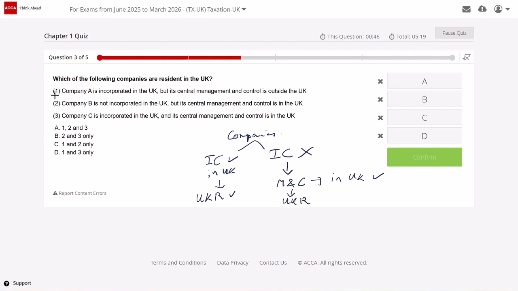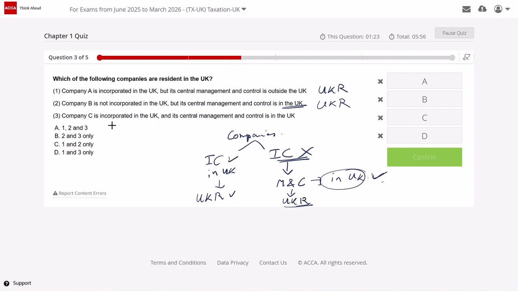Okay. So company A is incorporated in UK. It is incorporated in UK, so it does not matter where the management and control is. I would simply take it as resident, right? So company A is UK resident. Second one states company B is not incorporated in the UK. So if the company is not incorporated in the UK, I would check where the management and control is. But its central management and control is in the UK. So can I say management and control is in the UK? So company B is also UK resident.